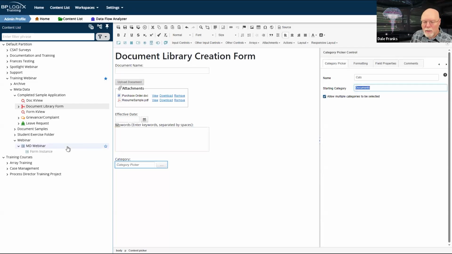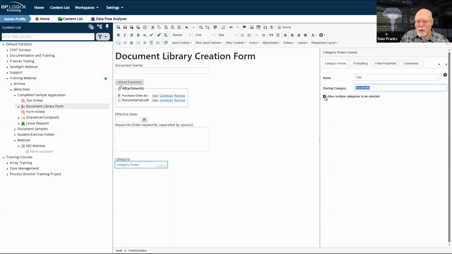Now, in this particular case, I should probably uncheck this because this is what got me into trouble on the knowledge view we saw earlier, where I have the same documents as both HR and IT categories. If I select this button, it would allow me to place a document in both the HR and IT categories. In this particular use case, I wouldn't want that.